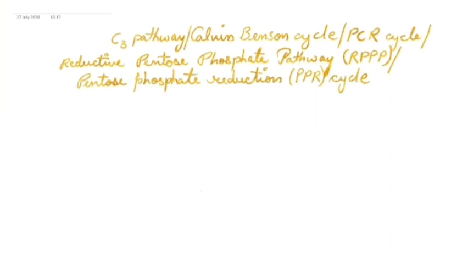Before actually explaining this complete pathway, let me introduce you to some of the important points about the experiments done to explain this Calvin cycle or C3 pathway, which you need to remember for your exam. The first point is that Calvin used the radioisotope carbon 14. So it was not the heavy carbon, but a radioisotope. It means the carbon he used, that is carbon 14, was radioactive.